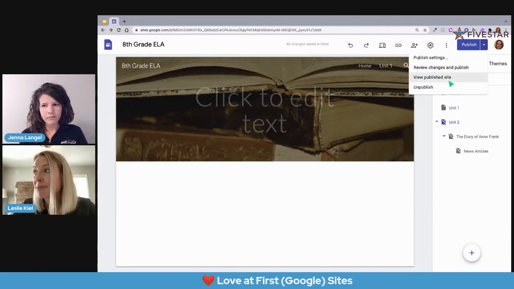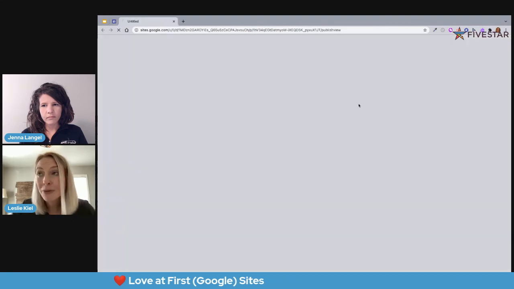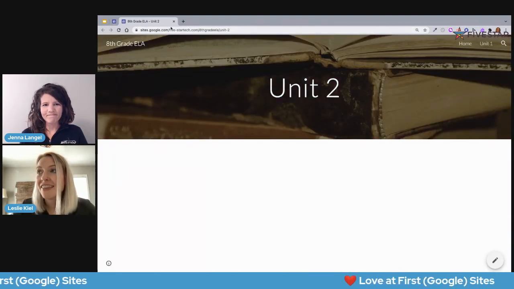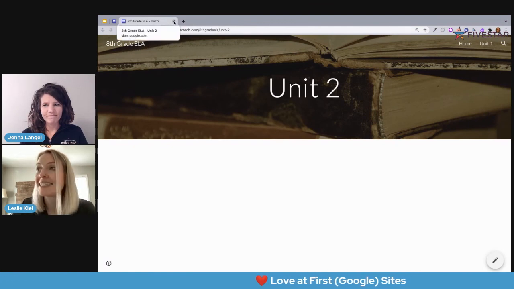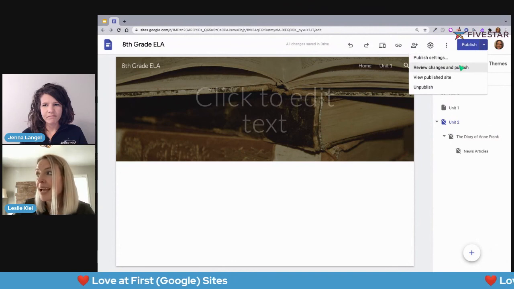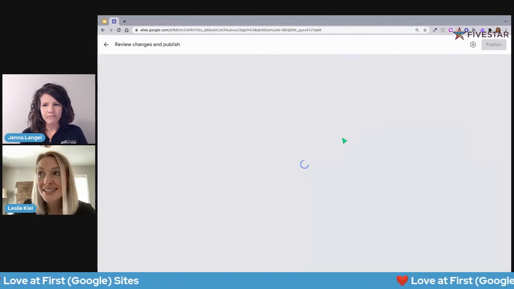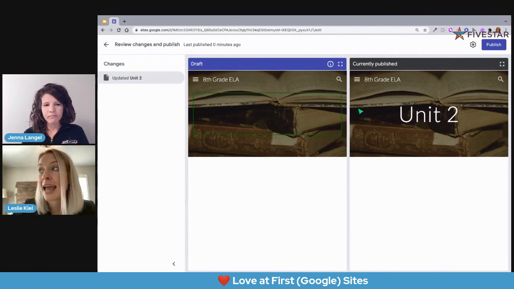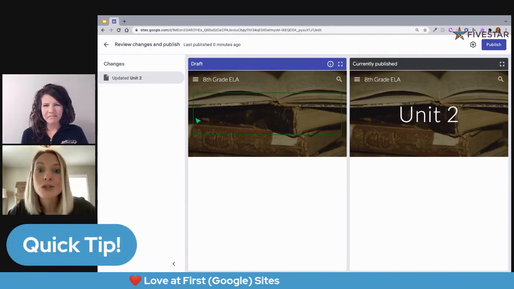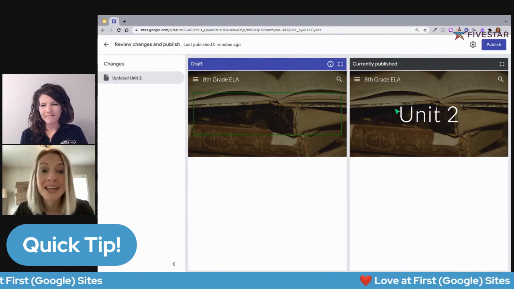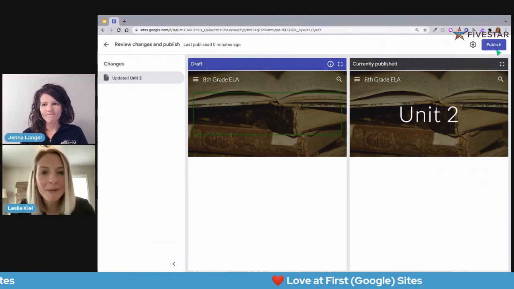If I choose that drop-down arrow and then choose View Published Site, then I'm going to have the ability to see exactly what it looks like. So anytime changes are made, I can review changes and it's going to show me side by side. Hey, this is what it looks like now, currently published. This is what the draft looks like. And if I'm okay with what it looks like in the new edits, I'll just hit that publish button.